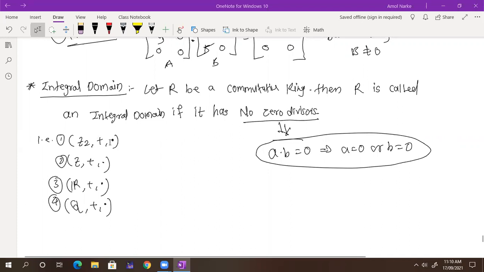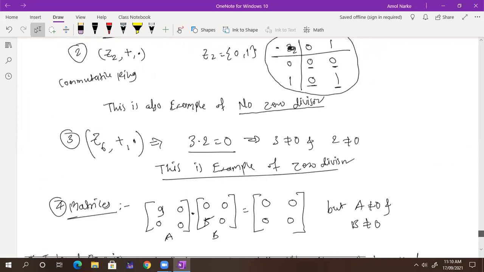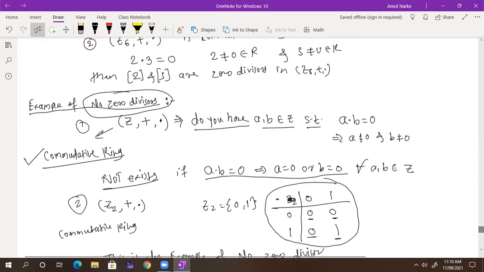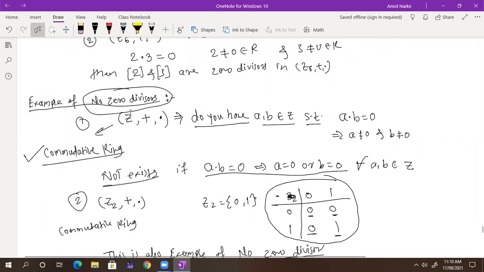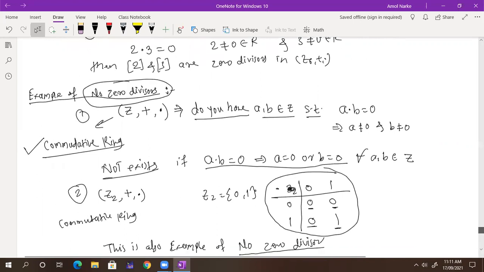Right, we already discussed no Z2. No zero divisors, we have these examples above only. See here, examples of no zero divisors. So Z plus dot, we don't have such things. So this is the example of not existing: A dot B is equal to 0, so either A is equal to 0 or B is equal to 0. Then we have Z2 plus, which we already discussed here with the example of no zero divisor.